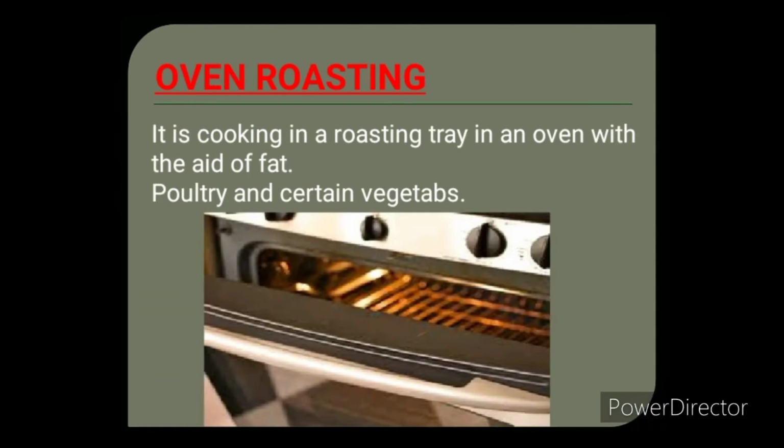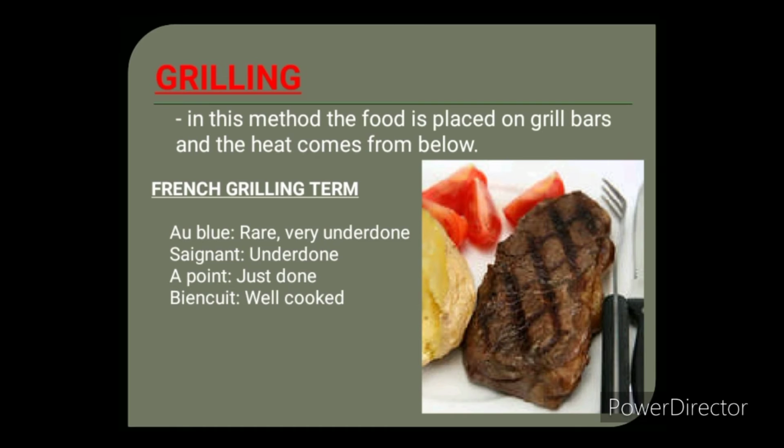Oven roasting: inside the oven we use trays with the help of fat for roasting. The meat is basted in between at regular intervals so that the meat does not get dry.